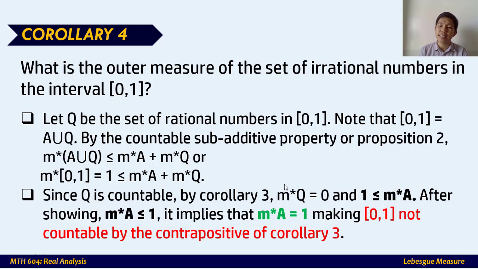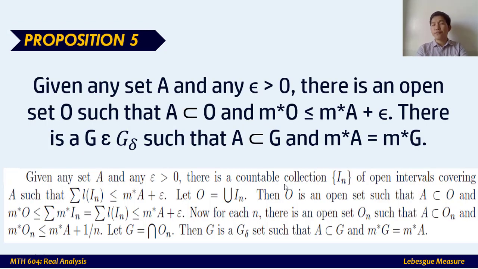And since it's 1, it's not equal to 0. By the contrapositive of corollary number 3, the set of irrational numbers from the closed interval 0 to 1, also using the previous corollary number 4, is not countable. Okay? So that's it. We're going to proceed to proposition number 5.